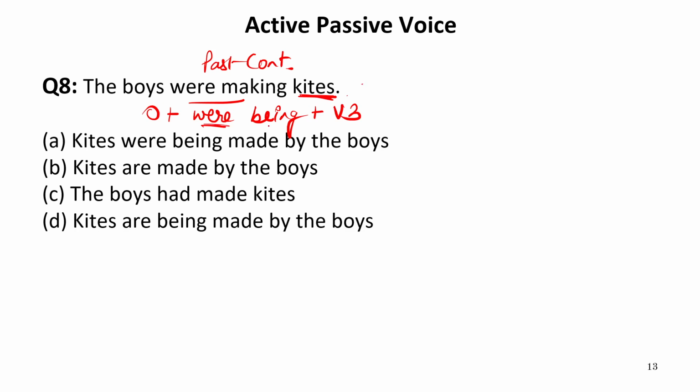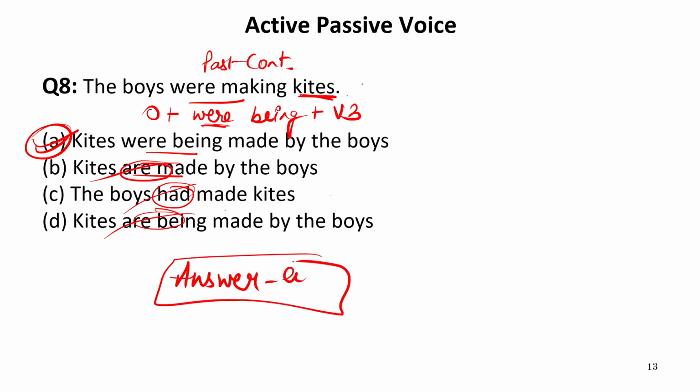So let us look for the options which have "were being." In the first option, it is written "were being." Second is "are made." Are cannot be the answer because the sentence is in past tense. "Had made." This is also incorrect because it is past perfect tense. "Are being" is not the requirement. We have the sentence in past tense. So the required option is A. Our answer is A. The correct passive voice of this sentence will be: kites were being made by the boys. Now let us move to the next one.